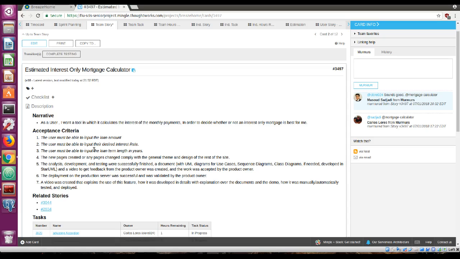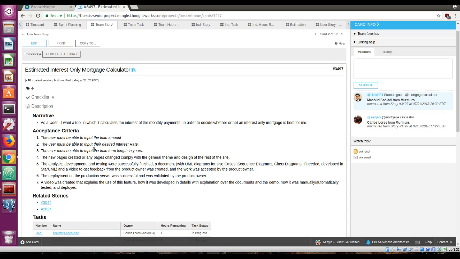A little background of why I came up with this calculator: banks let you qualify for a method of paying your house that includes paying off your interest only first, because a regular mortgage is usually principal and interest, but that is in some cases expensive for people that don't have high income. So they do offer the chance of paying interest only first and then the principal once you have paid off all your interest.